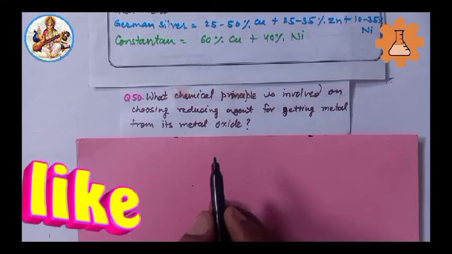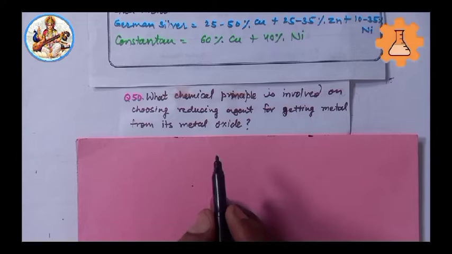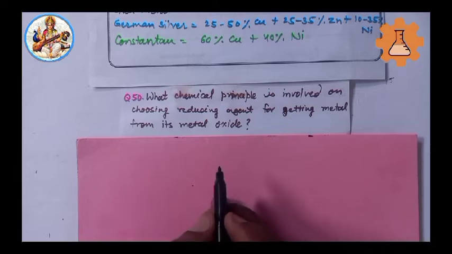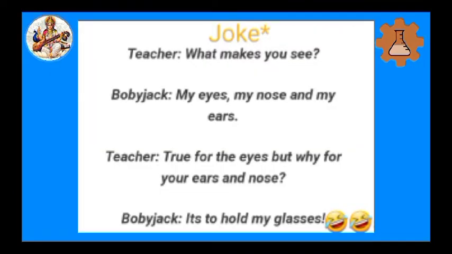This is because the standard Gibbs free energy of the combined redox reaction will be negative by an amount equal to the difference of delta G naught of the two oxides at that temperature.